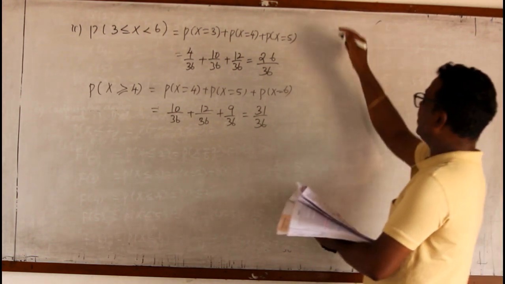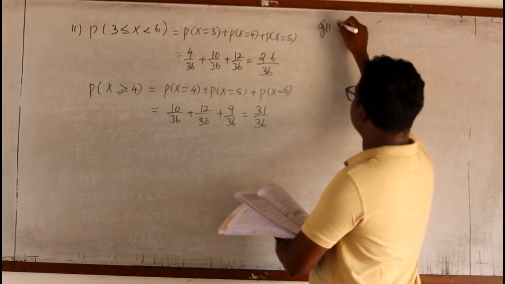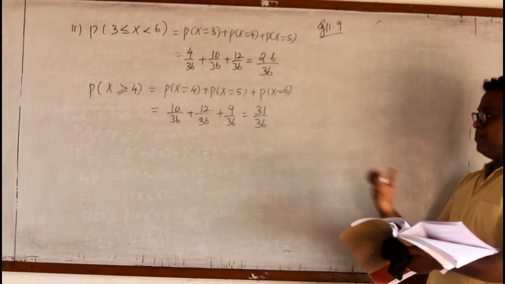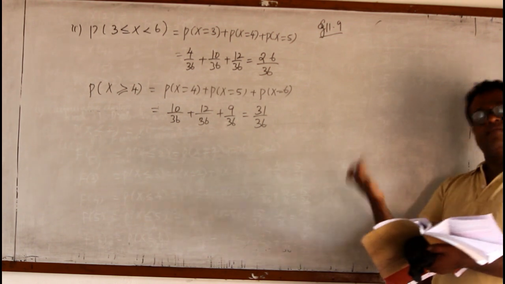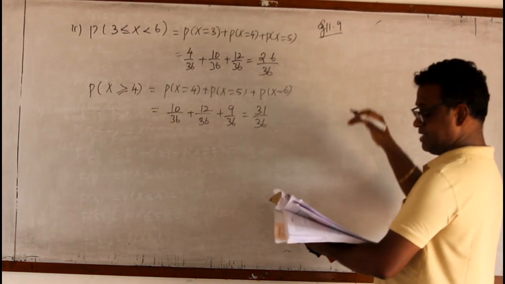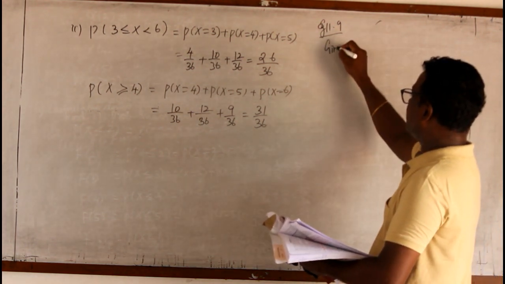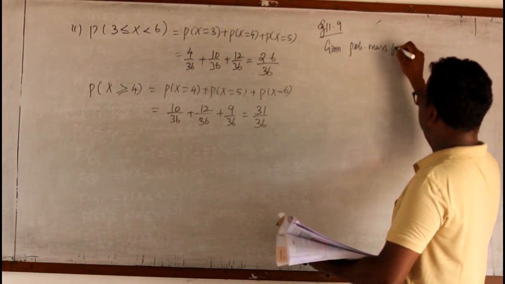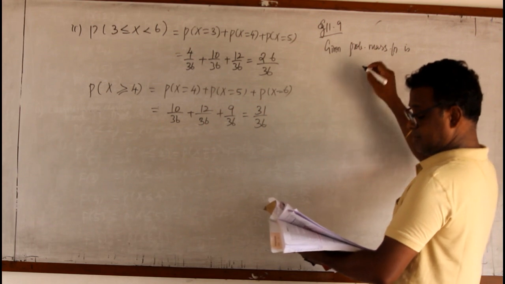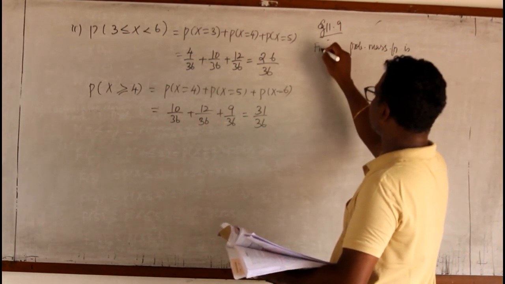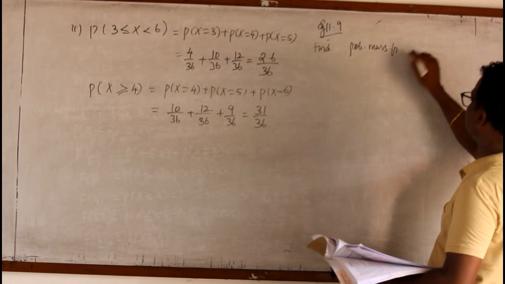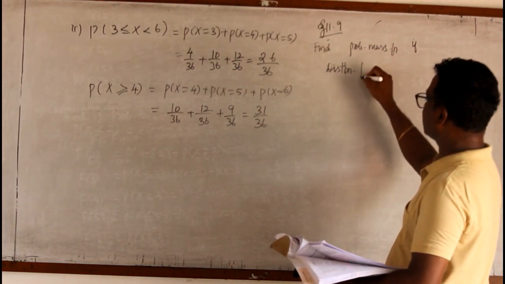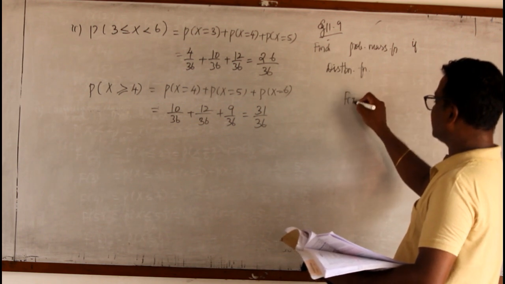Now, example 11.9. Here we are going to study how to find the probability mass function from the distribution function. Find the probability mass function if the distribution function is capital F of x equal to